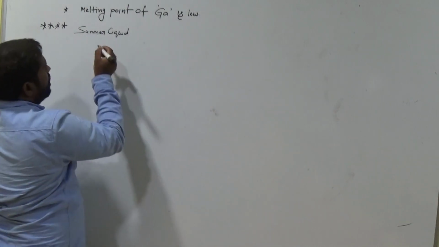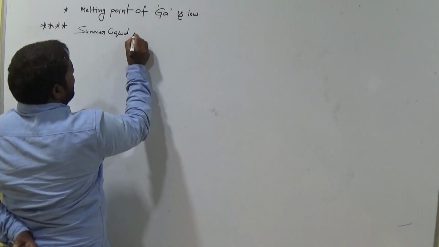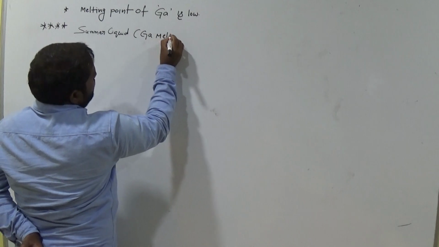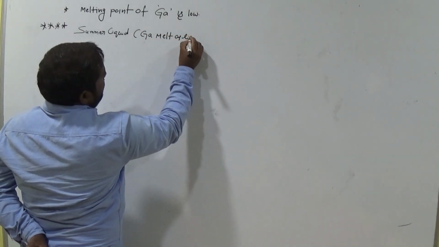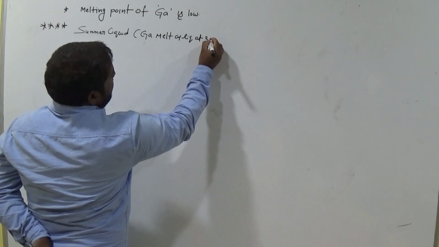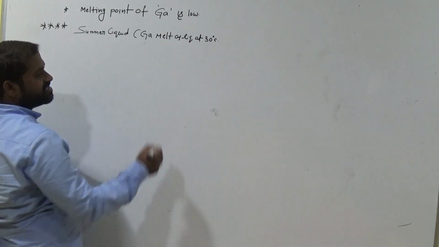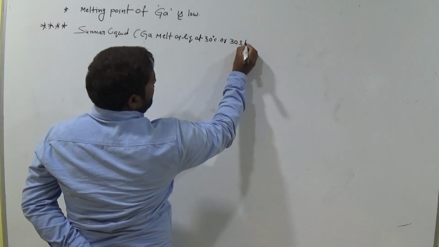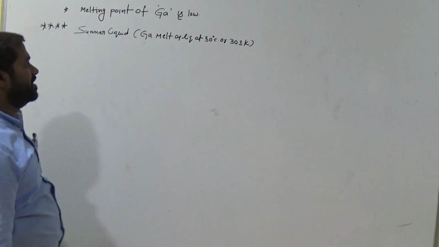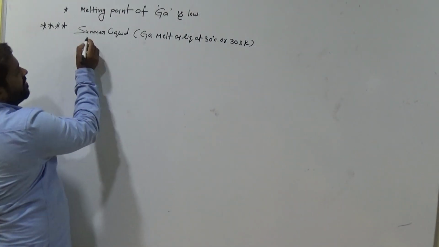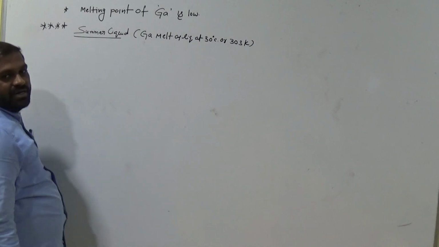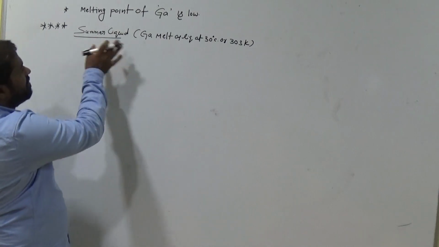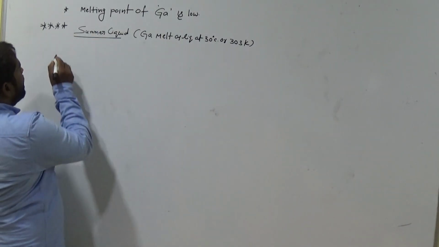Okay, now gallium melts as a liquid at 30 degrees Celsius. 30 degrees Celsius means in Kelvin, 273 plus 30 means 303 Kelvin, am I right? 303 Kelvin. So at summer, at 30 degrees Celsius, it is in the liquid state. Okay, so it is called summer liquid. Okay, clear?